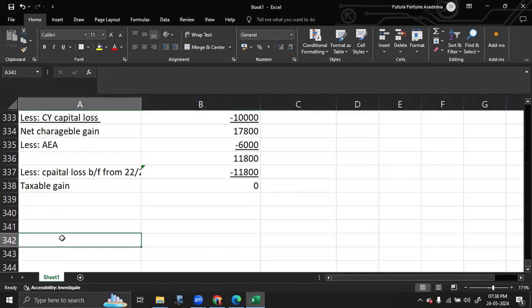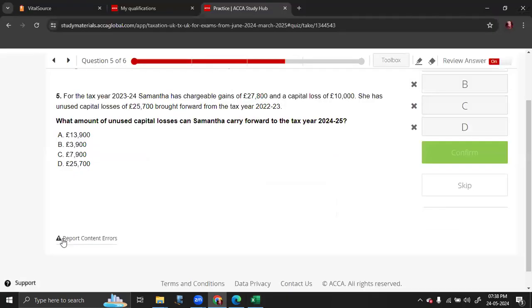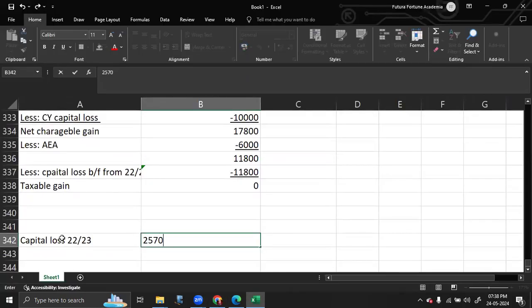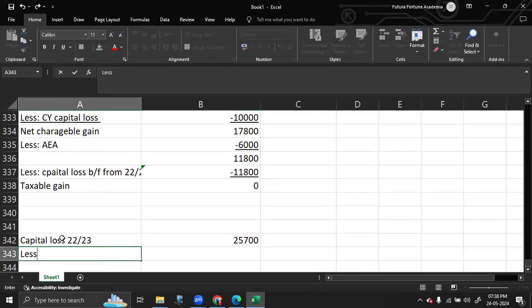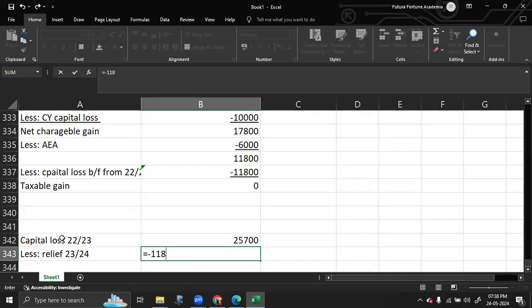So in this scenario, you'll take your capital loss for 22-23, which was 25,700. From that, you deduct the relief you have given for the 23-24 tax year, which is a maximum of 11,800.